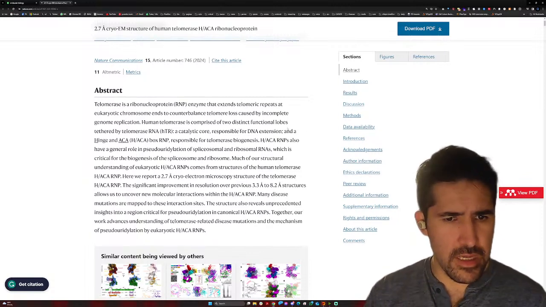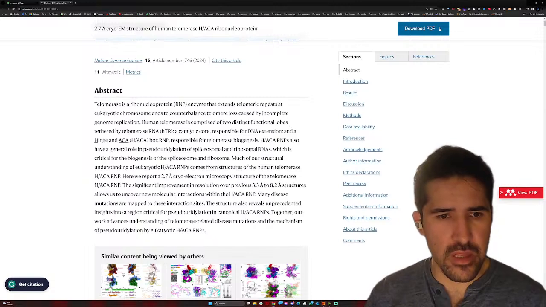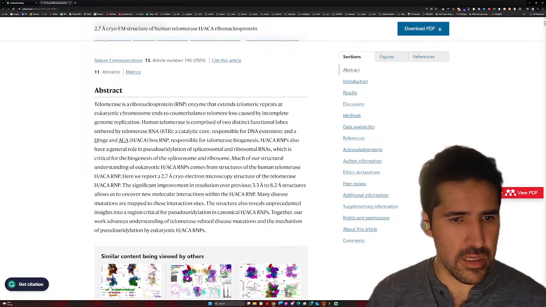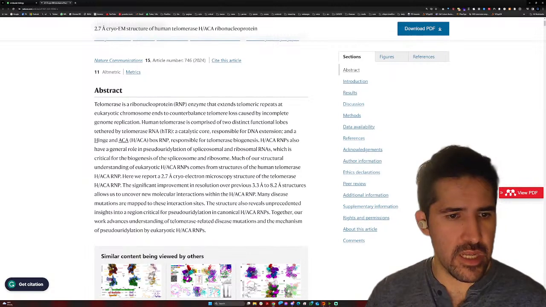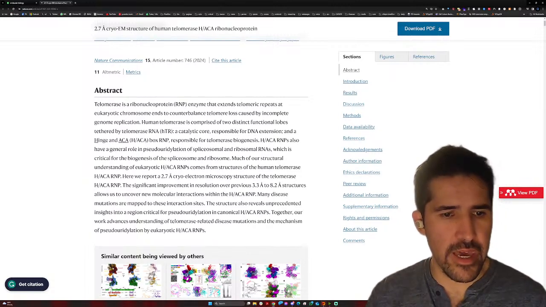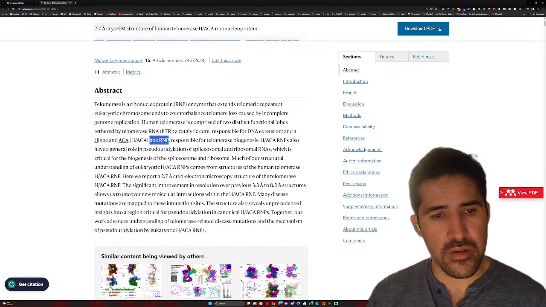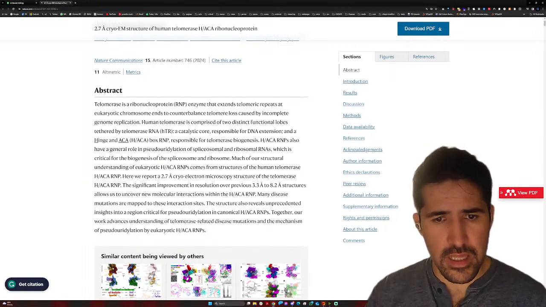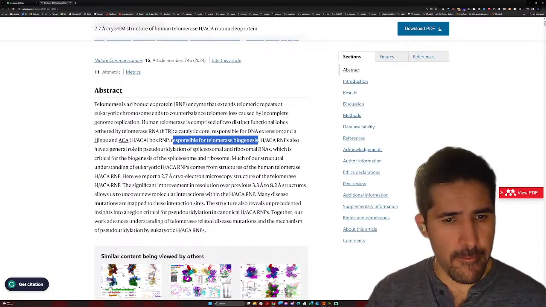Let's see, it says that it has two functional lobes, the hinge and HACA, meaning H/ACA. This is a ribonucleoprotein, and it seems to be responsible for telomerase biogenesis.